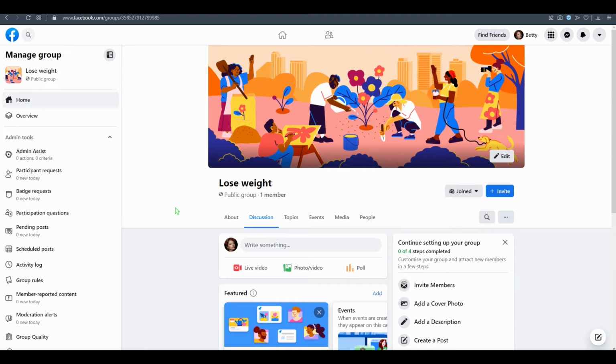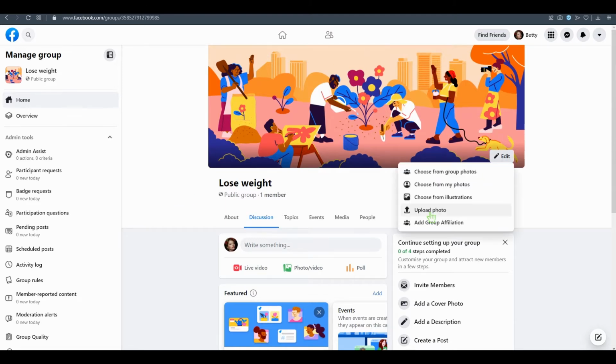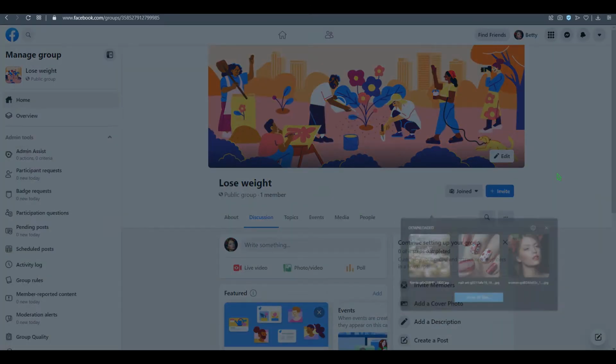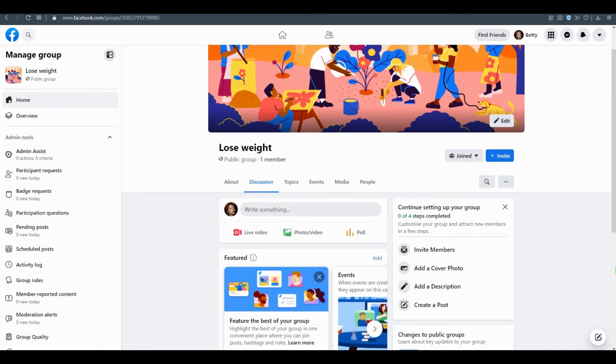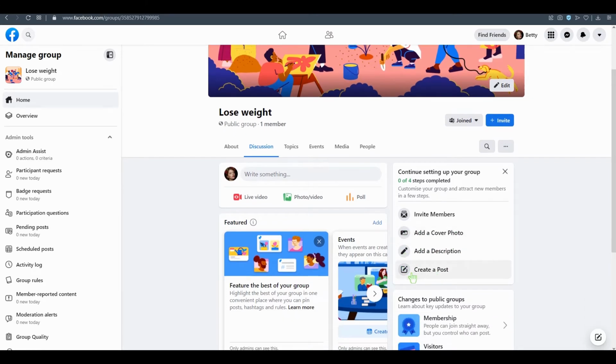Okay, now to optimize this, just upload a photo. I'm going to skip this part, so just download it from Pixabay, or add a description, add a cover photo, and create a post. Make some natural posts like some tips you find on Google.